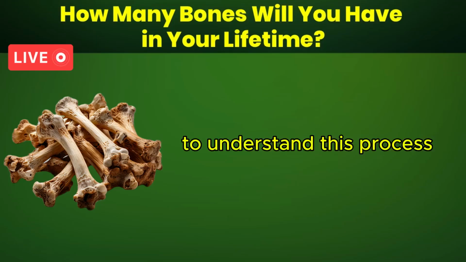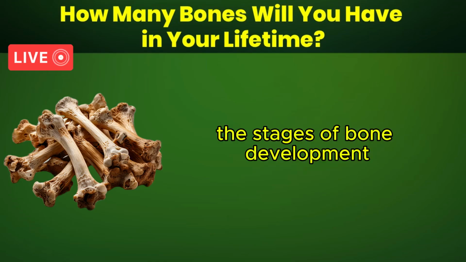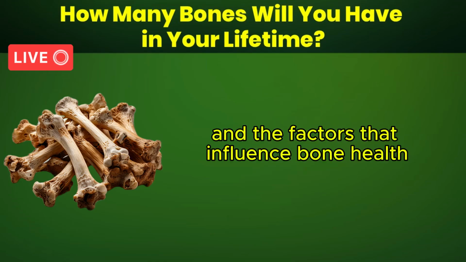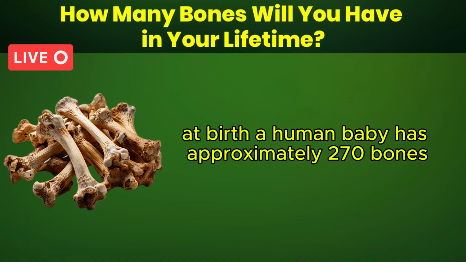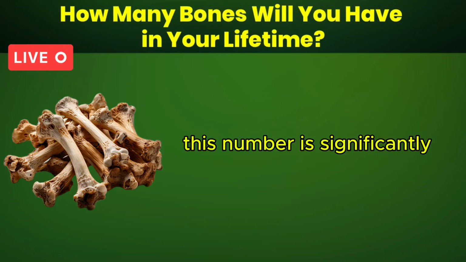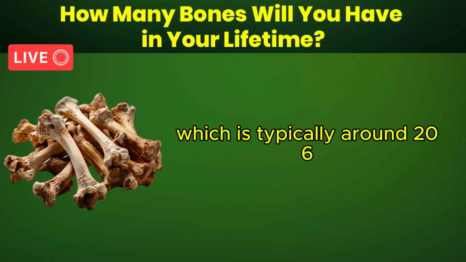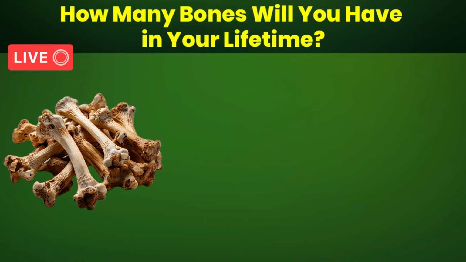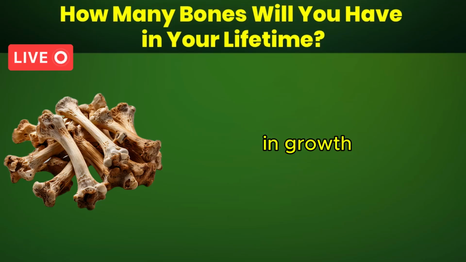To understand this process, we must explore the anatomy of the human skeleton, the stages of bone development, and the factors that influence bone health and structure. At birth, a human baby has approximately 270 bones. This number is significantly higher than the number of bones in an adult human, which is typically around 206. The reason for this difference lies in the process of bone development and growth.